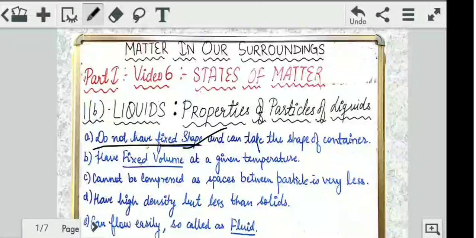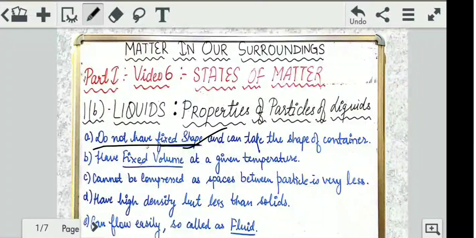Starting off, we all know what liquids are, right? The force of attraction between the particles of a liquid is slightly loose. It is not as loose as gases and not as tight as solids, but in the middle way. They are a little looser, right? So we all know what liquids are. Water, ink, juices, all these fall under liquids.